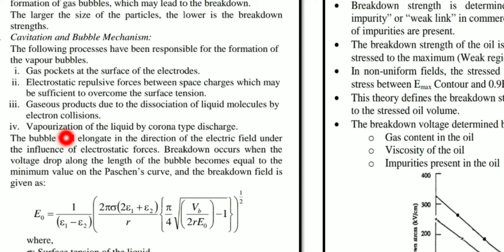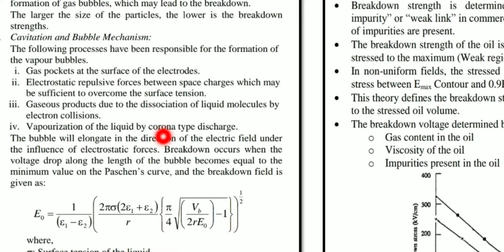So next, the fourth one is vaporization of a liquid by corona type discharge. What is this discharge? Corona type discharge, as we already discussed, is nothing but the bluish glow. It occurs at the pointed ends of metal conductors. For which reason? It is mainly because of the process called ionization.